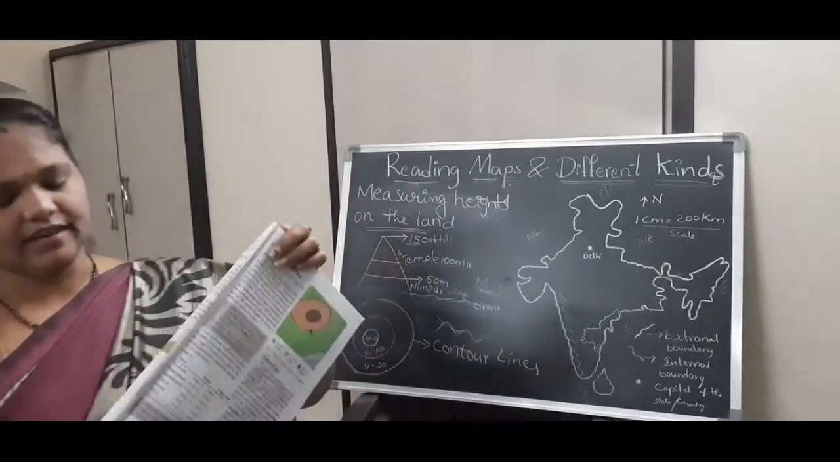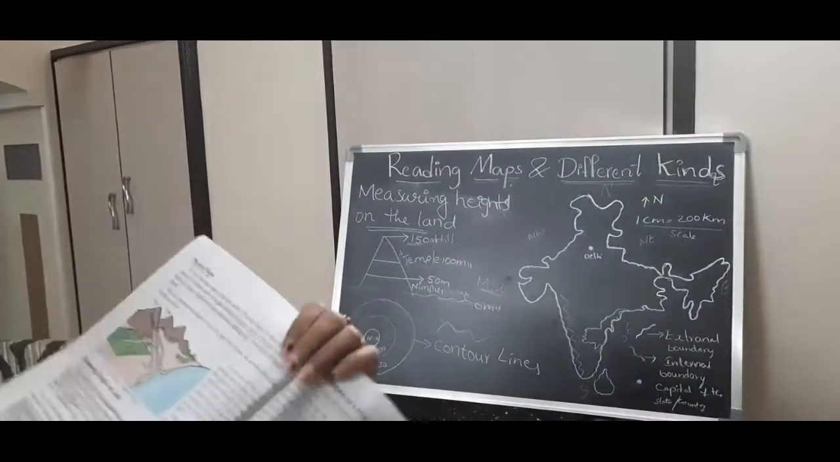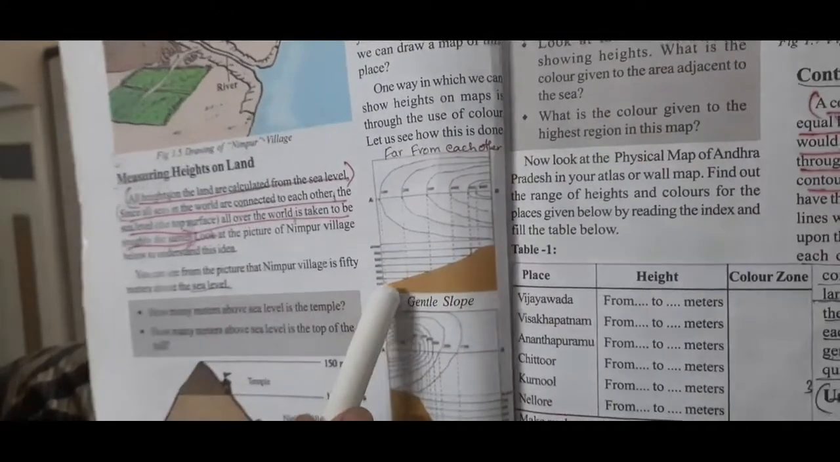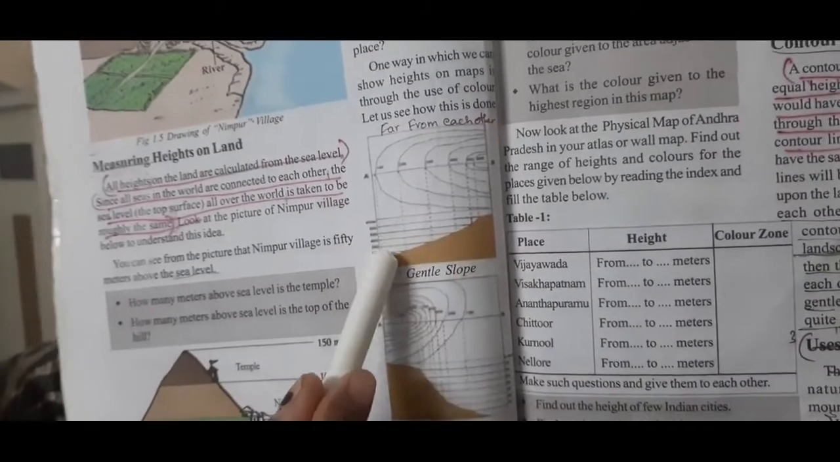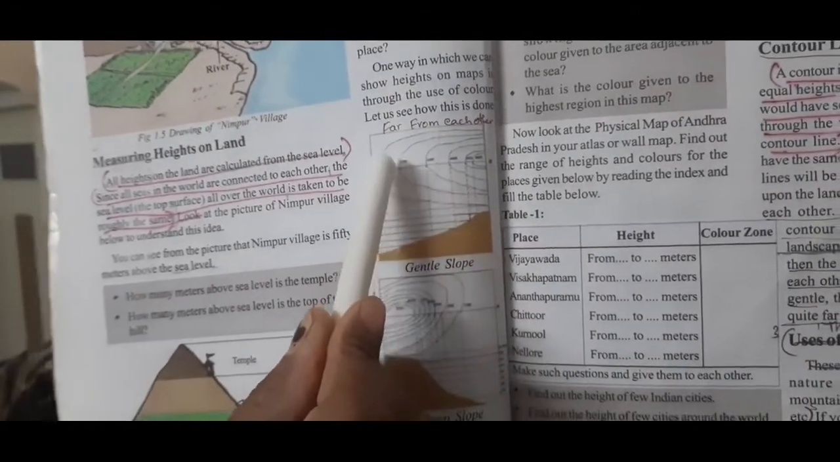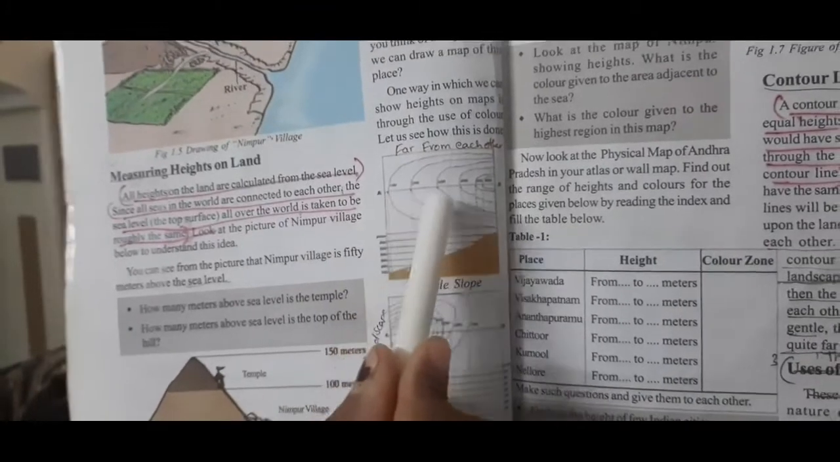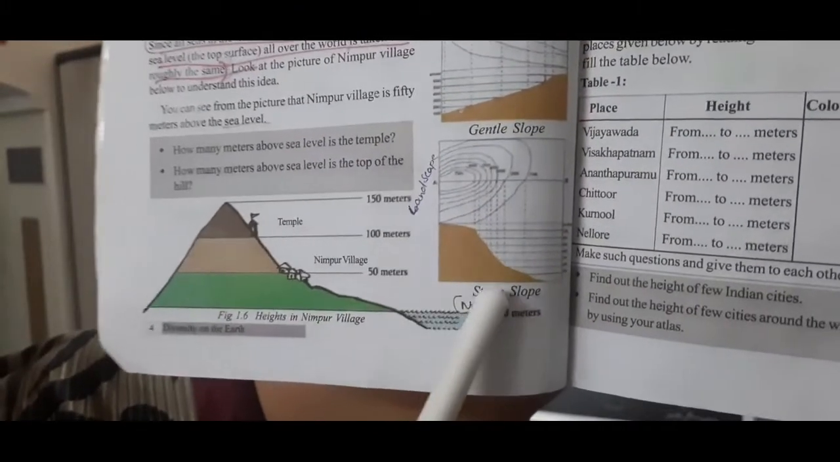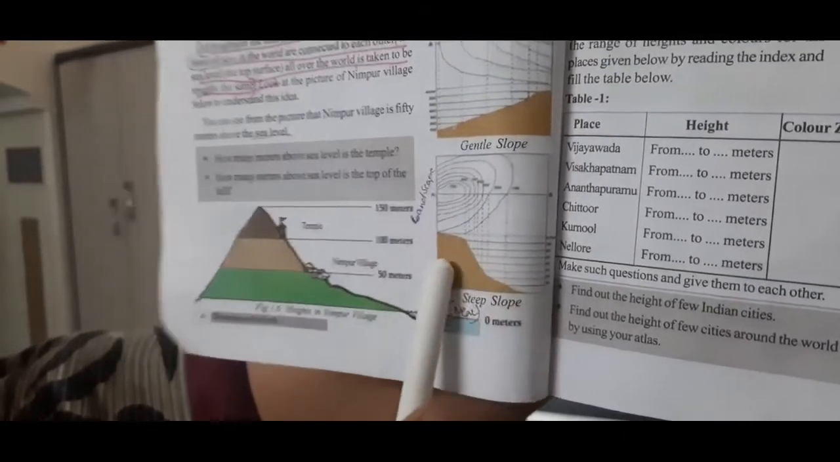Just focus on it. The first picture you see? First picture, this landscape is a gentle slope. Did you observe? It's a gentle slope. So that's why the contour lines are far away from each other. Far away. And the picture below you observe, the steep slope. Steep slope, this area.